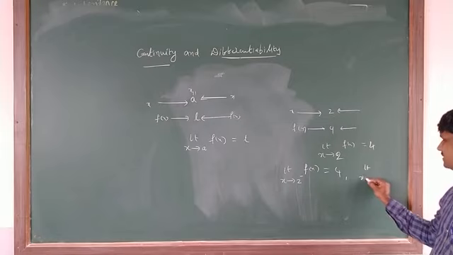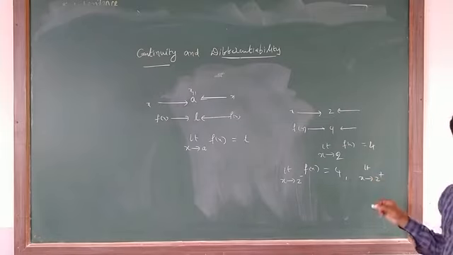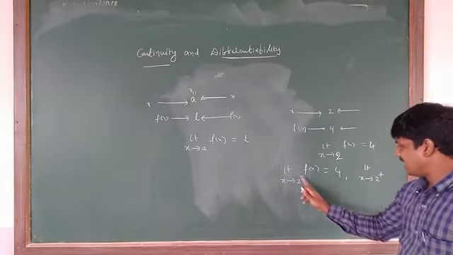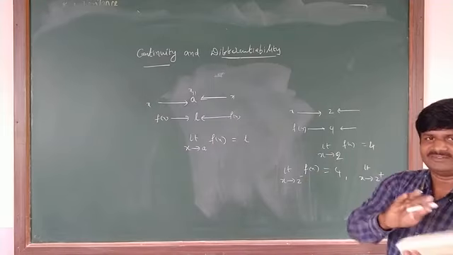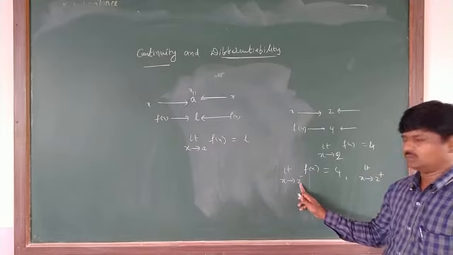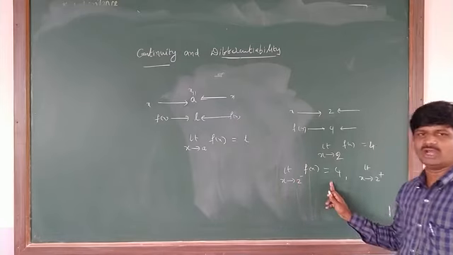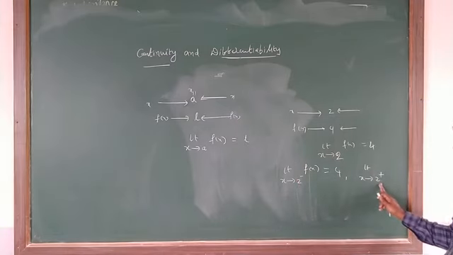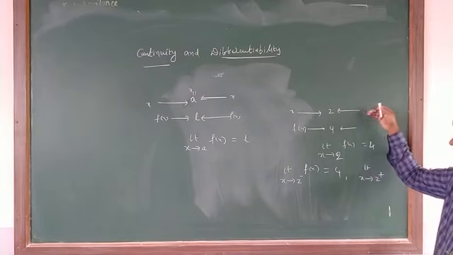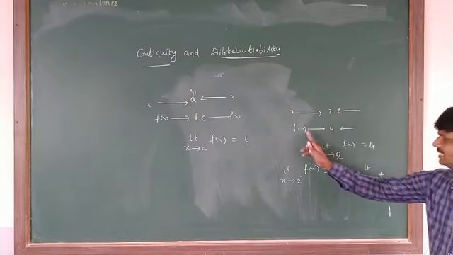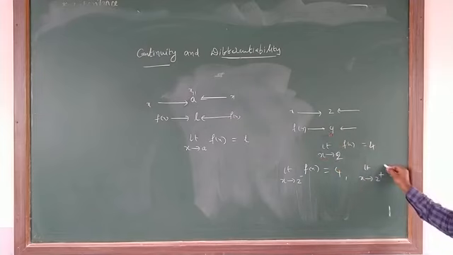Next, just observe the right side also. Limit x tends to 2 plus. 2 plus means from the right side. Minus does not mean negative; it means from the left of 2, and that left hand limit is equal to 4, as you got. Here limit x tends to 2 plus means from the right of 2, x values reach 2, then f of x reaches 4.